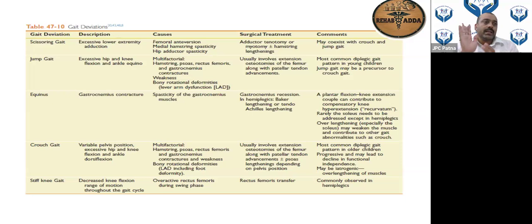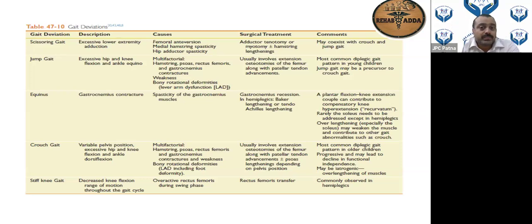Crouch gait, again, everything to remember for crouch gait is that everything will be in flexion. Ankle will be in dorsiflexion, knee will be in flexion, and hip will be in flexion. So the child will be just bending down and then moving around. When the ankle goes into dorsiflexion, be careful. Crouch gait, always remember, is the gait which has the maximum energy expenditure. So you have to manage things accordingly, so that the energy expenditure is minimized.